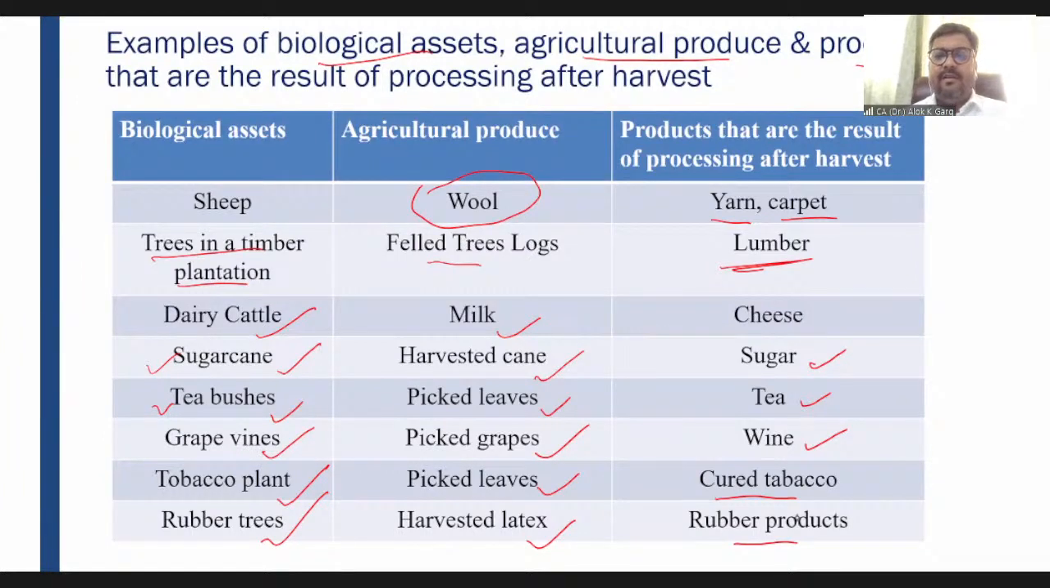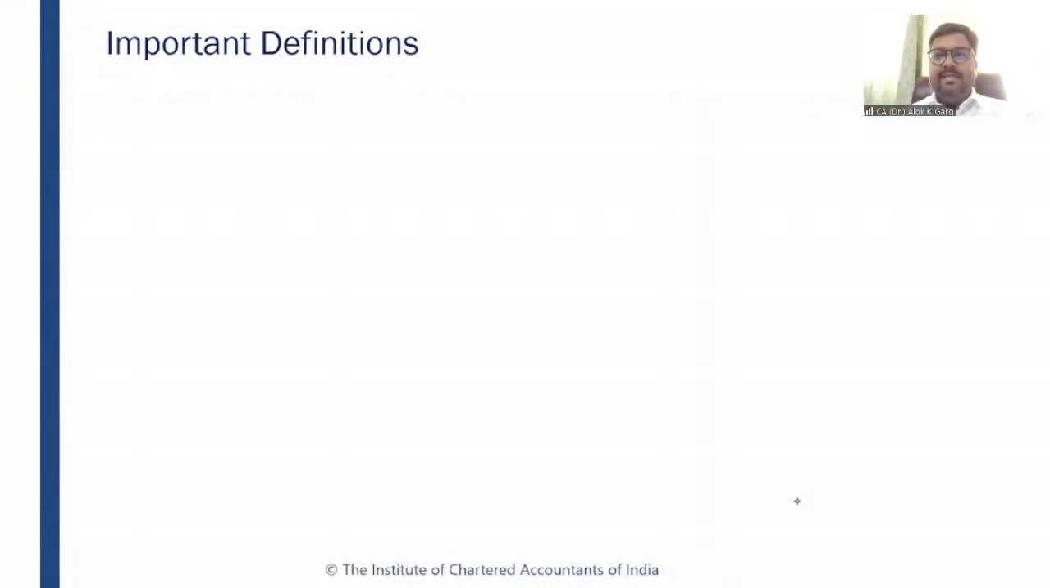Sheena is asking, sir, if there is a lease related to a bearer plant, will it be covered under this Ind AS? No, Sheena. If the bearer plant is not covered under this standard, then the lease related to bearer plant, I mean to say right of use related to bearer plant, will also not be covered here, right? So guys, I hope we have cleared so far what will be covered under Ind AS 41, what will not be covered under Ind AS 41, right?